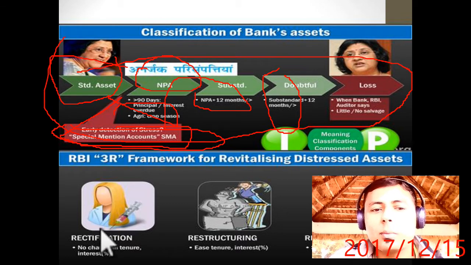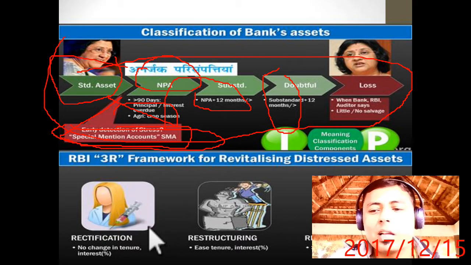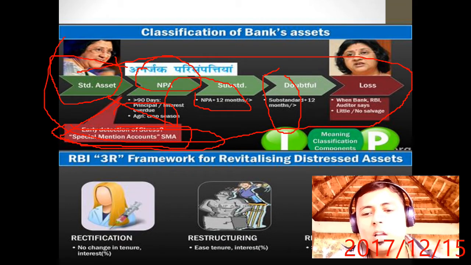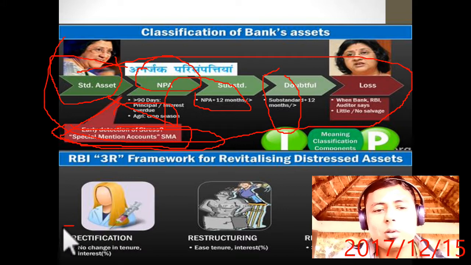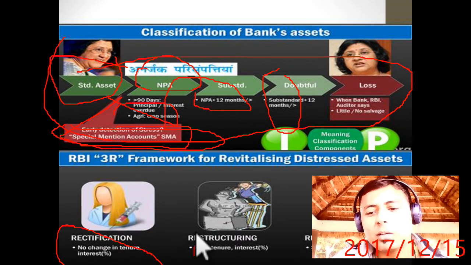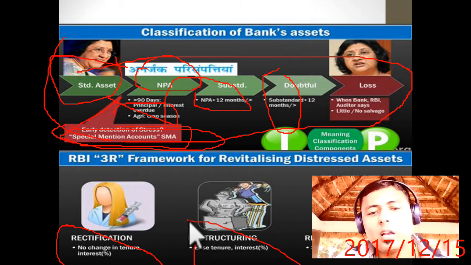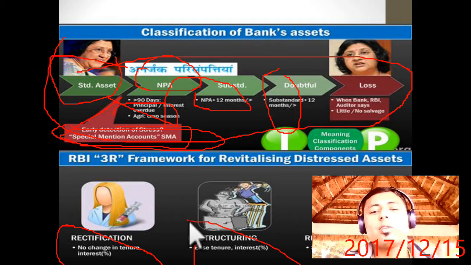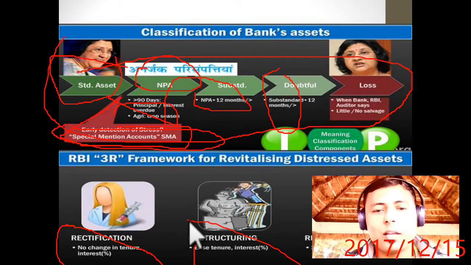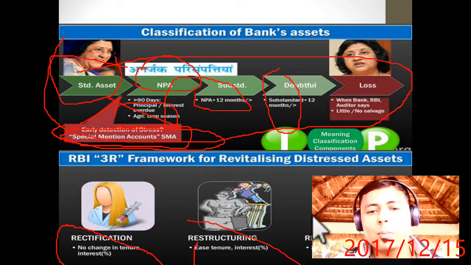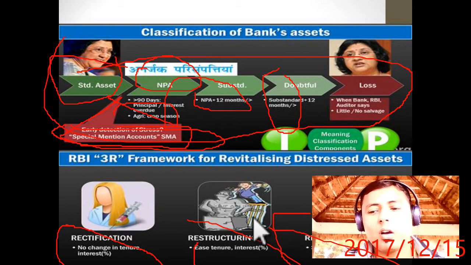RBI has given the 3R formula, that is rectification, restructuring and recovery. Rectification means no change in tenure and interest rate, or the interest rate will be reduced, or you will manage something. Restructuring means easier tenure, the interest rate will be less. Suppose you have to pay in 10 installments, it will tell you to pay in 20 installments. Don't worry, don't pay in 10 years, pay in 20 years. Then recovery: if you do not pay, then they will recover through auction of the property, that is through the SARFAESI Act.